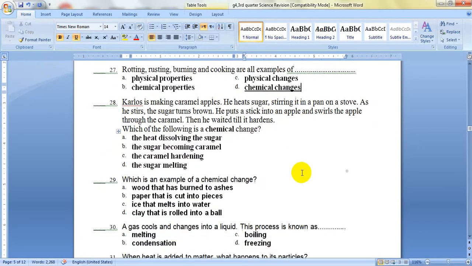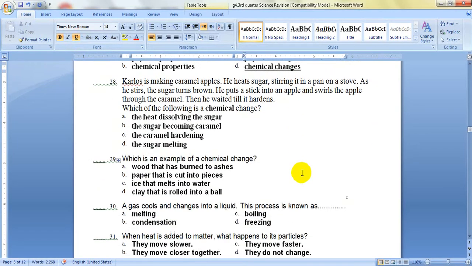The next question, question number 28. Carlos is making caramel apples. He heats sugar, stirring it in a pan on a stove. As he stirs, the sugar turns brown. He puts a stick into an apple and swirls the apple through the caramel. Then he waited till it hardens.